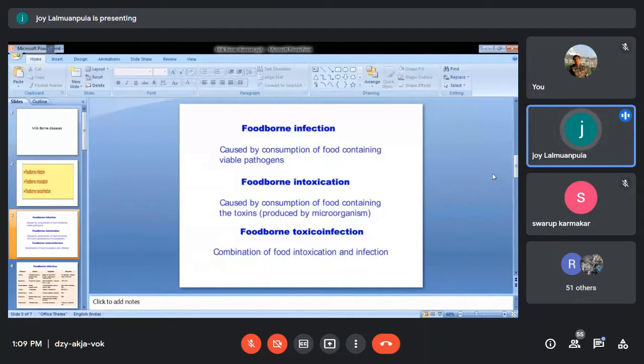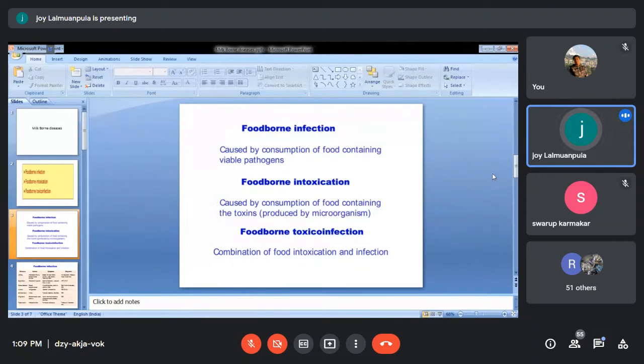When you consume that food along with the pathogenic microorganisms, after you eat they will cause certain symptoms like diarrhea, vomiting, etc. That is nothing but your infection. So food along with viable pathogens, that is your infection. Examples are E. coli and Salmonella. These are examples of foodborne infection.